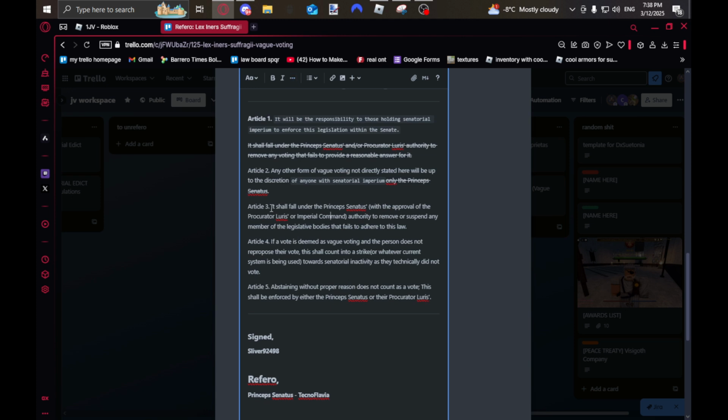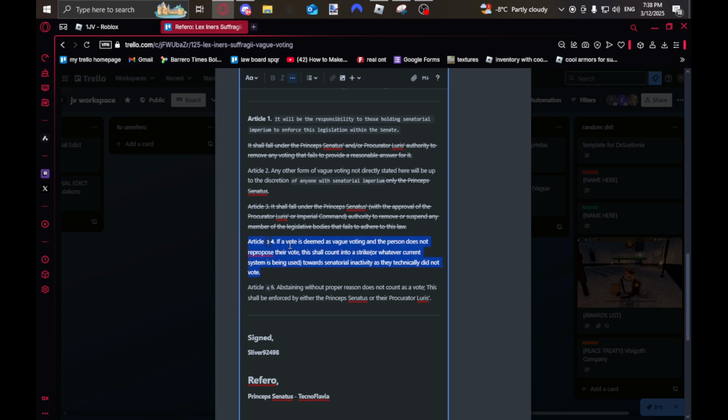This section right here, I don't really like it. I don't even understand it, to be honest. It shall fall under the Princeps Senatus with the approval of the Procurator or Imperial Command authority to remove or suspend any member of the legislative bodies that fails to adhere to this law. This makes no sense to me, so I'm just going to cross it out completely. And then right here, I'm going to remove the 4 and turn it into a 3. I'm going to do the same thing here: remove the 5 and put a 4.